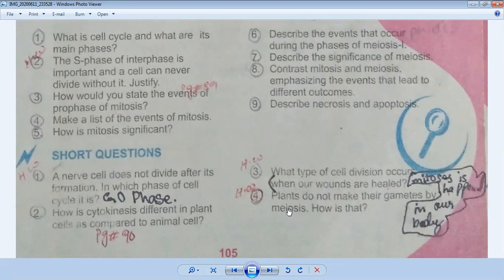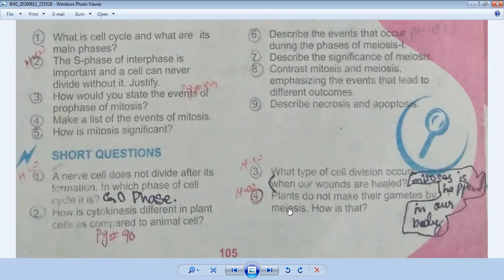After reproduction, they produce the gametes. So gametophyte happens, and because of that only mitosis happens in plants and meiosis does not happen. So the answer is clear that plants do not make their gametes by meiosis. Okay, so this is the answer.